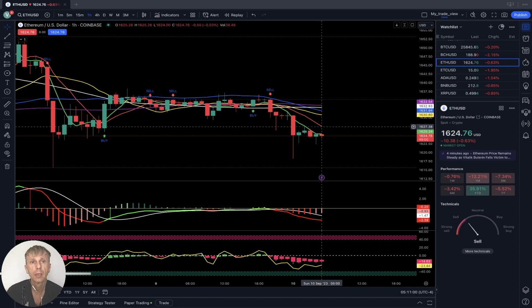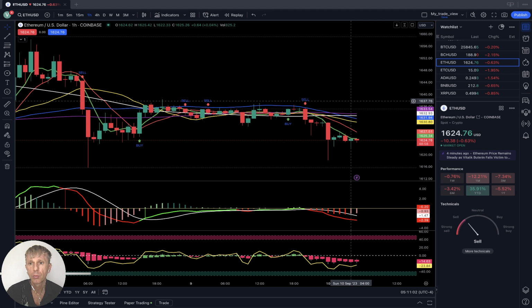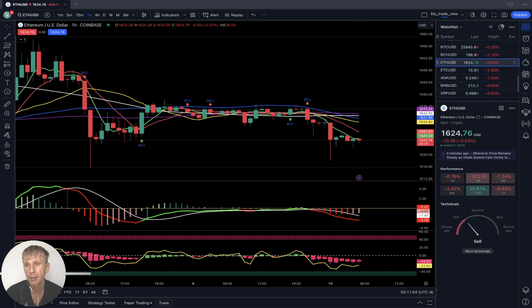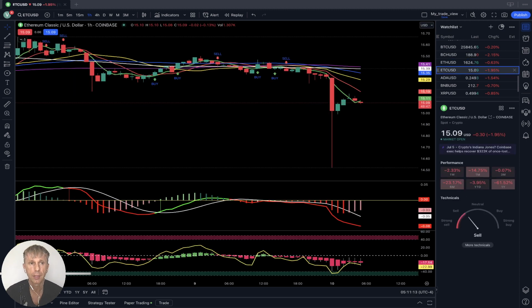Now let's move to Ethereum Classic. Ethereum as of now is minus 0.5%, right? Bitcoin Cash minus 2%. Ethereum Classic minus 2% also. Let's start Ethereum Classic. You see, Ethereum Classic, Ethereum and Bitcoin Cash are very volatile, right? We know that. Very negative today. 1 hour time frame, huge sell-off, and it was kind of a recovery. And it's still bearish. Last bar below all moving averages, still a bearish trend.